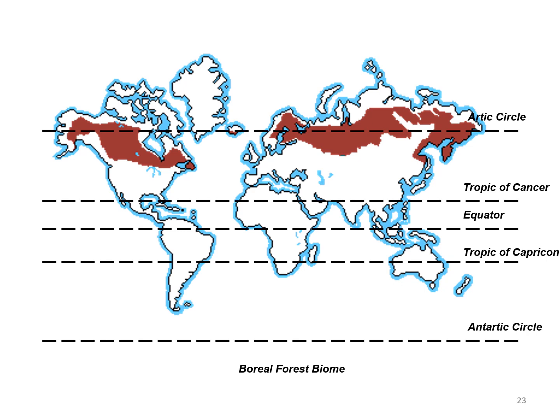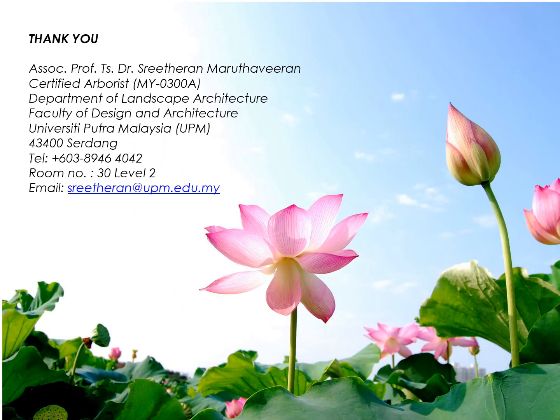So as a whole for this week, you need to know what ecology is about. You should know what an ecosystem is and be able to define it. You should know the components involved in an ecosystem, for example, the abiotic and biotic factors. And you should be able to give some examples of biomes, for example, tropical rainforest, savanna, temperate grasslands, desert, taiga, and deciduous forest, and so on.